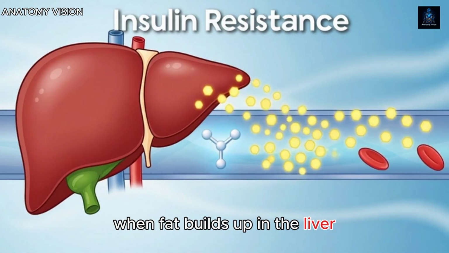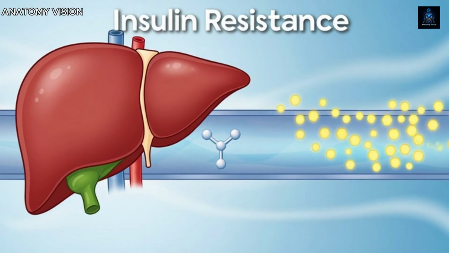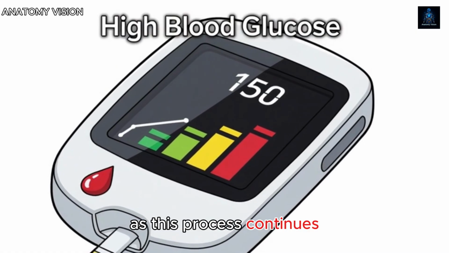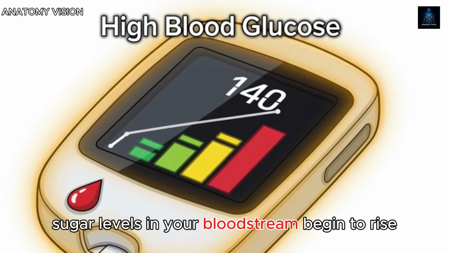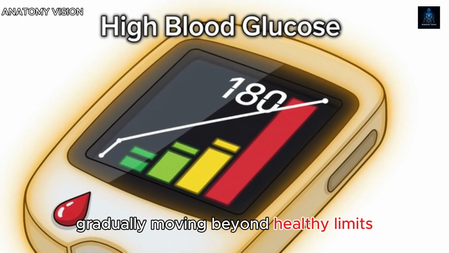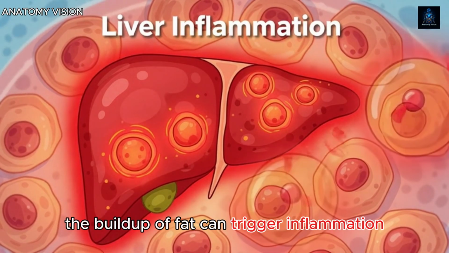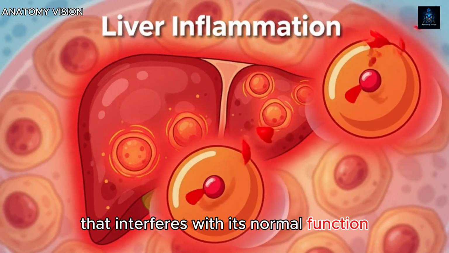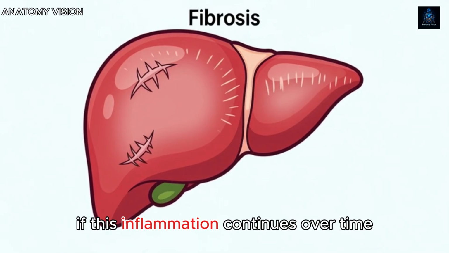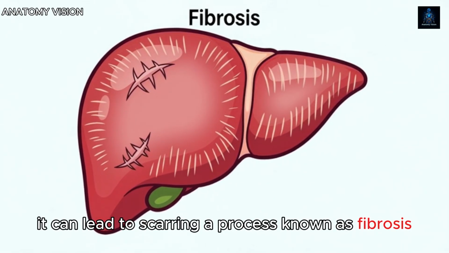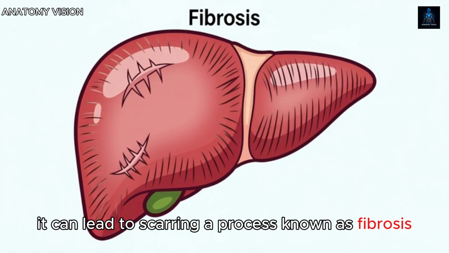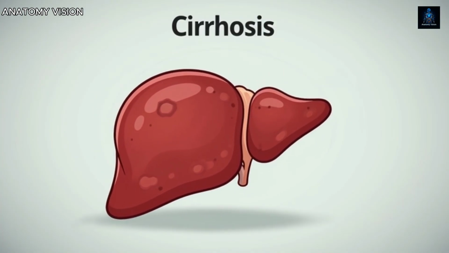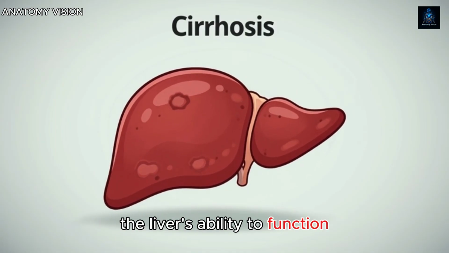When fat builds up in the liver, it can disrupt normal control, causing the liver to release sugar into the blood even when your body does not need it. As this process continues, sugar levels in your bloodstream begin to rise, gradually moving beyond healthy limits. The buildup of fat can trigger inflammation inside the liver, creating stress that interferes with its normal function. If this inflammation continues over time, it can lead to scarring, a process known as fibrosis. In more advanced stages, severe scarring can develop into cirrhosis, a condition that significantly reduces the liver's ability to function.